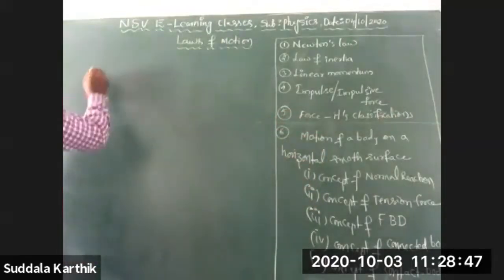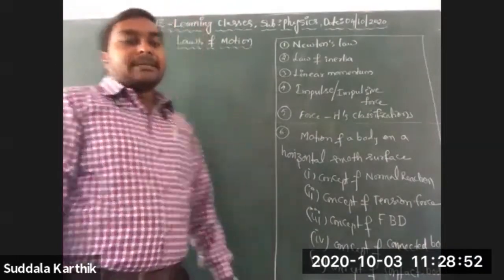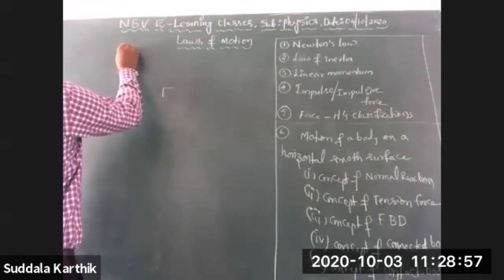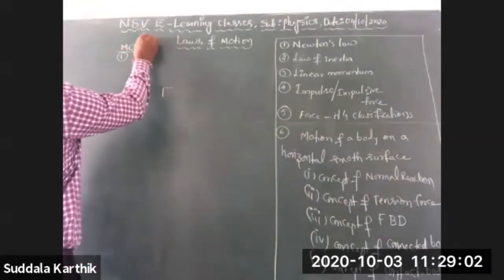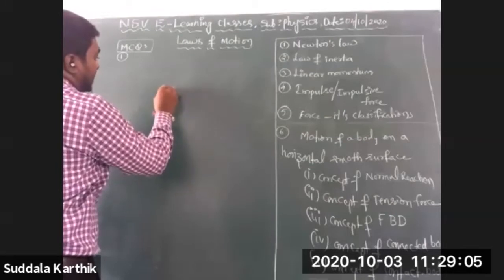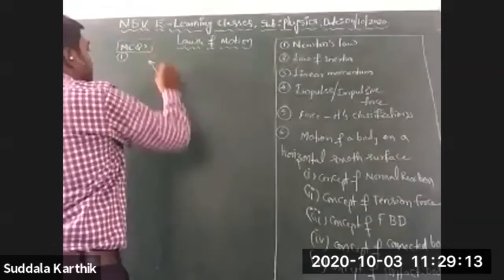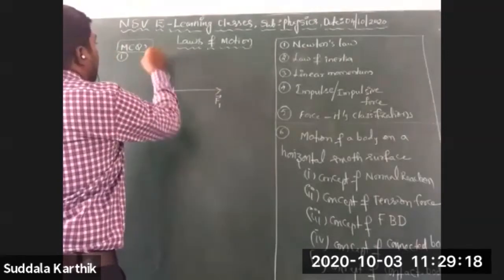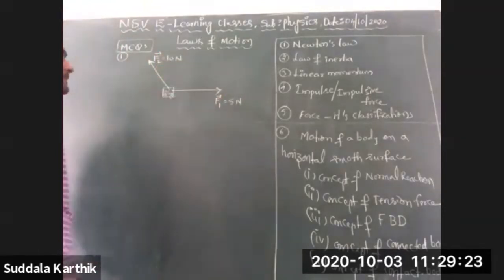Based on that, today my topic is simply MCQs based on these completed topics. I am explaining one problem. Here is the mass of the object, let it be 2 kg. Some force is acting in this direction and some force in this direction. This is F1 bar, this is F2 bar. F1 is 5 newtons and F2 is 10 newtons.